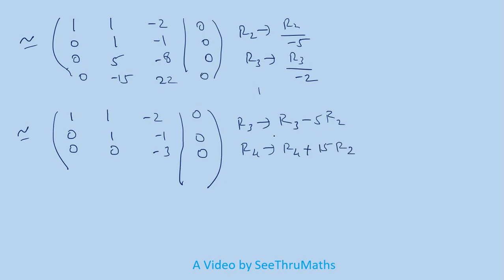Regarding how to use elementary row transformations, we have already studied a lot. I will give the link in the description box. So 0 minus 0 is 0, minus 15 plus 15, because I am multiplying by plus 15 to this one, so it is equal to 0. 22 plus minus 15, that means 22 minus 15, it is 7. And here it is equal to 0. Now here minus 3, here 7.